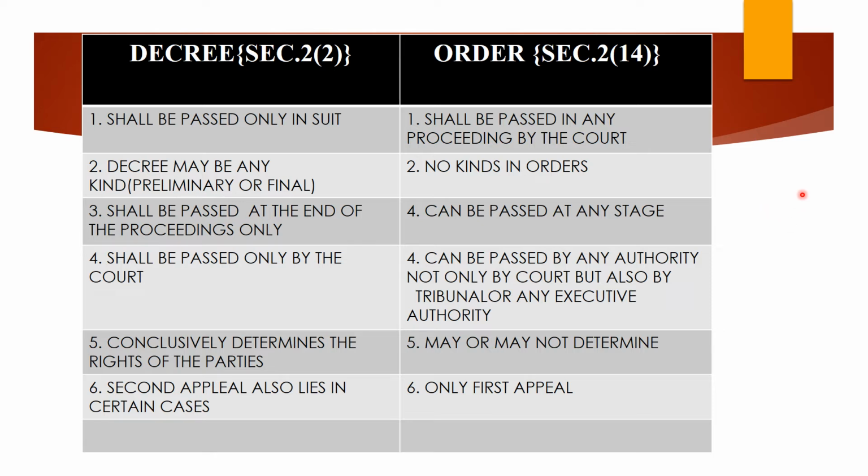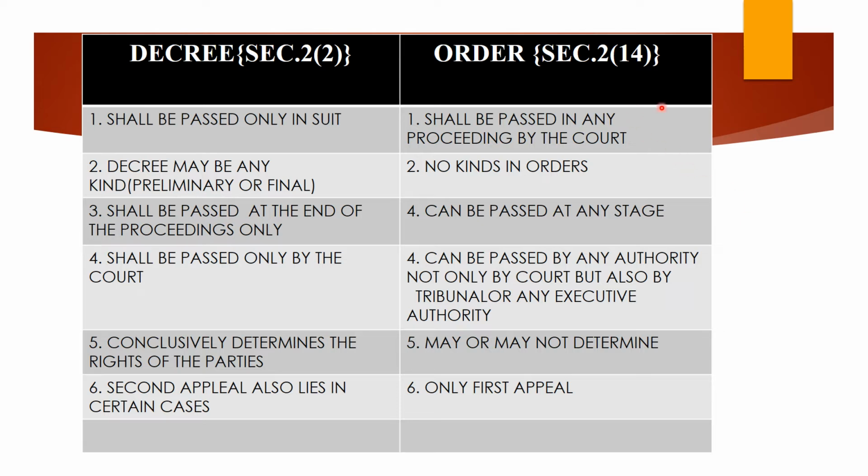The first part contains 158 sections, and the second part is the first schedule, which gives the orders and rules. Those orders and this order are not one and the same. The orders are meant for the easy moving of the proceedings before the court and giving some flexibility to the parties to take up any proceeding before the law court.